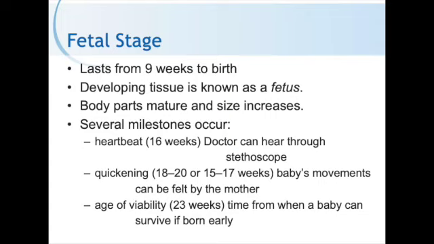The heartbeat of the unborn baby can be heard through a doctor's stethoscope at 16 weeks. Okay, they can hear it through an ultrasound much sooner. The baby's movements can be felt by the mother. We call this quickening: 18 to 20 weeks for first-time mothers and 15 to 17 weeks if you're a second-time or third-time mother. The age of viability is the time from when a baby can survive if it's born early. The minimum age of viability is 23 weeks. Okay, chances improve for the baby to survive if it's born each week after 23 weeks.